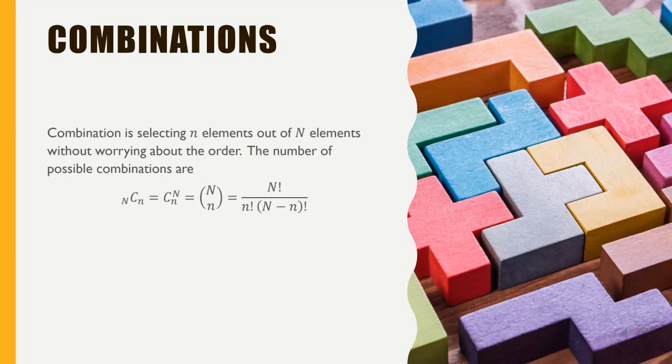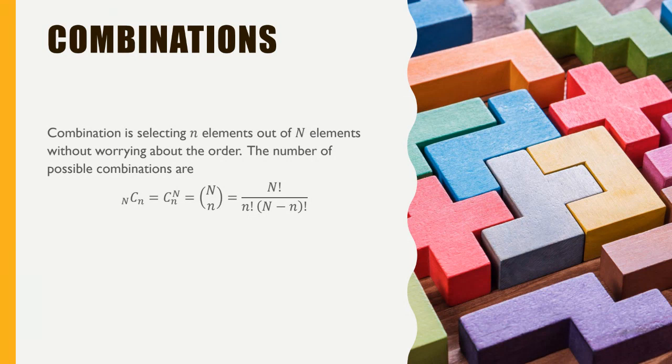So how do we represent it? This representation is very similar. Instead of P, we use C here. P for permutations, C for combinations. For example, we say uppercase N C lowercase n, which equals C with a superindex of capital N and a subindex of lowercase n, which also has another representation in parenthesis form.